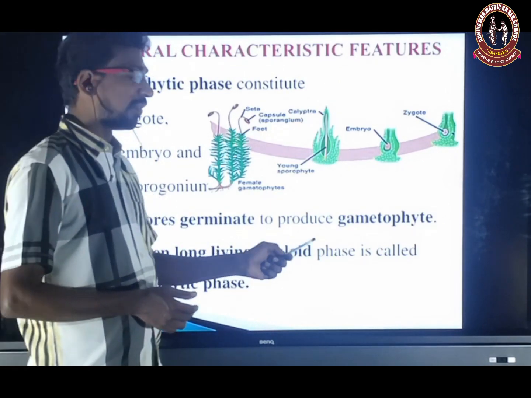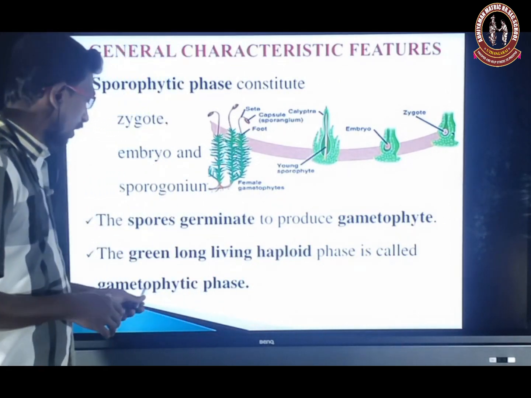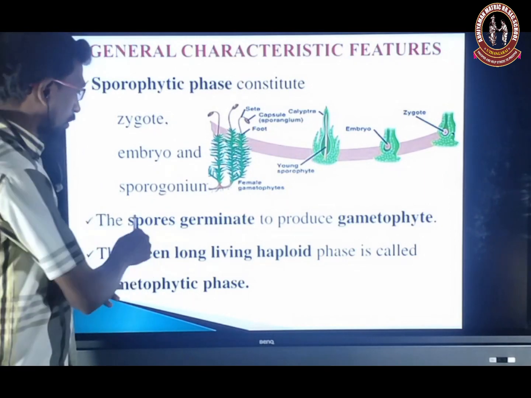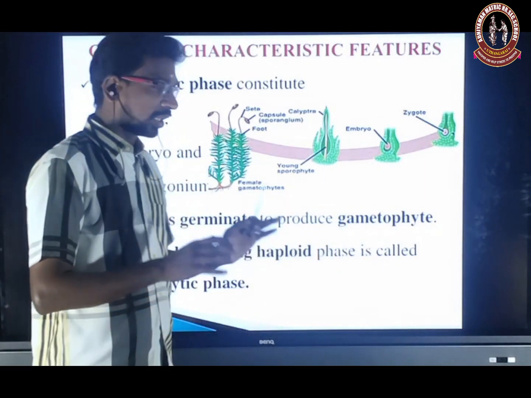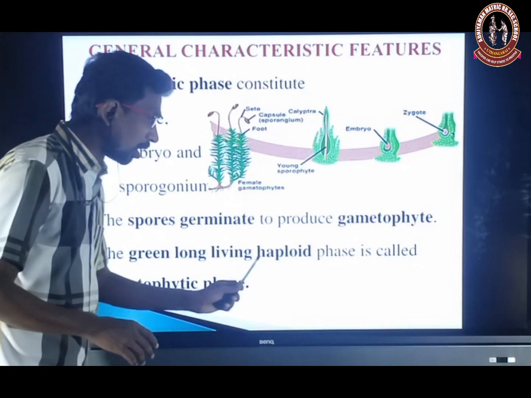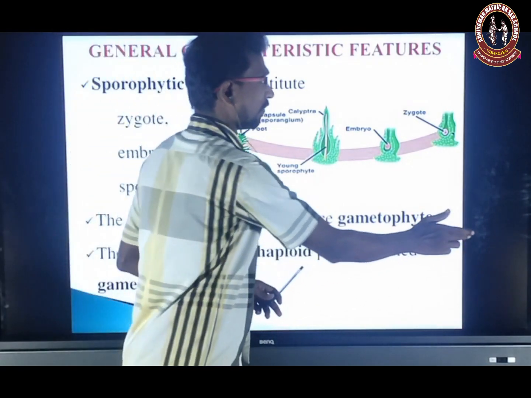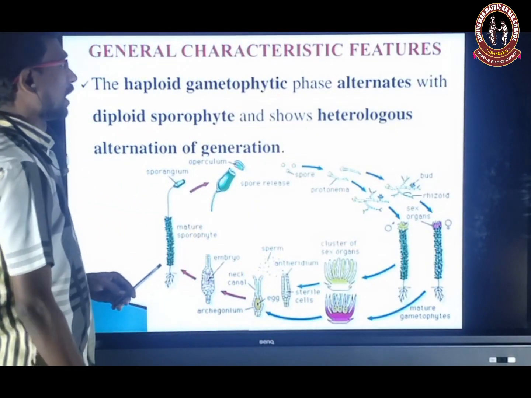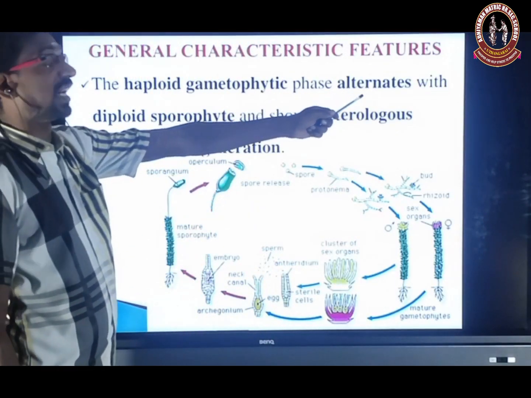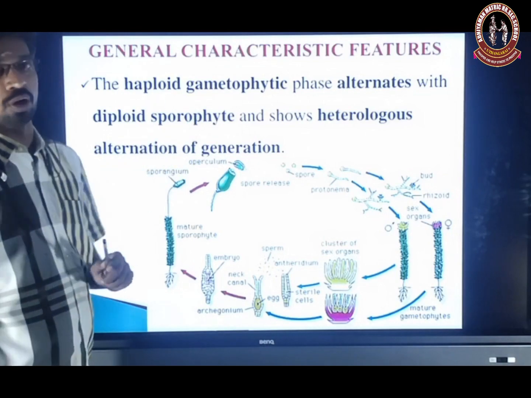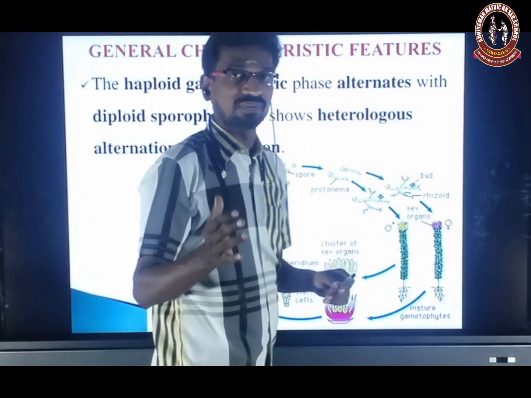The green, long-lived haploid phase is called the gametophytic phase. So the spores germinate to produce a gametophyte. So what is the gametophyte? It is a long-lived haploid phase, called the gametophytic phase. The haploid gametophytic phase alternates with the diploid sporophyte. So that is an alternation of generation.